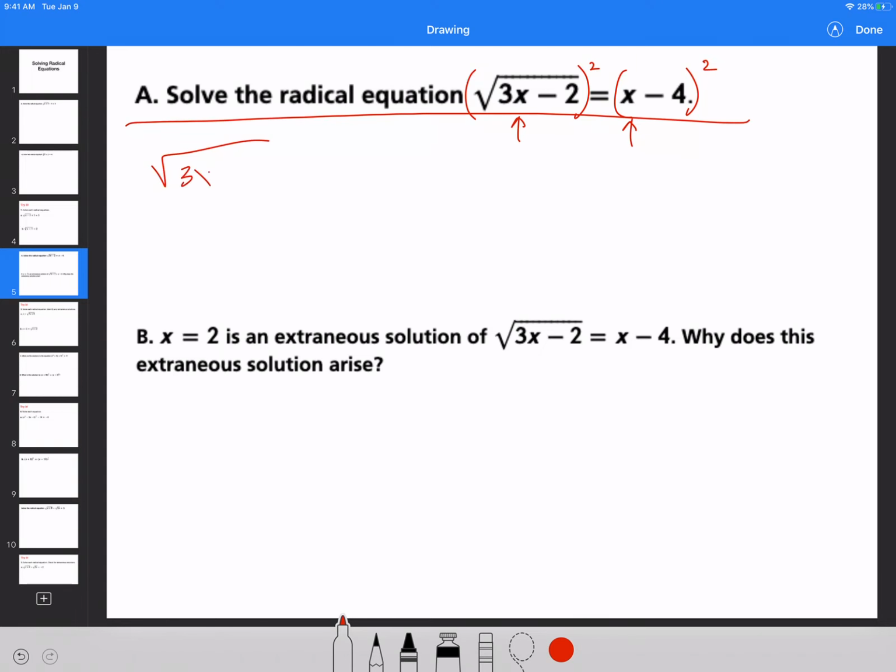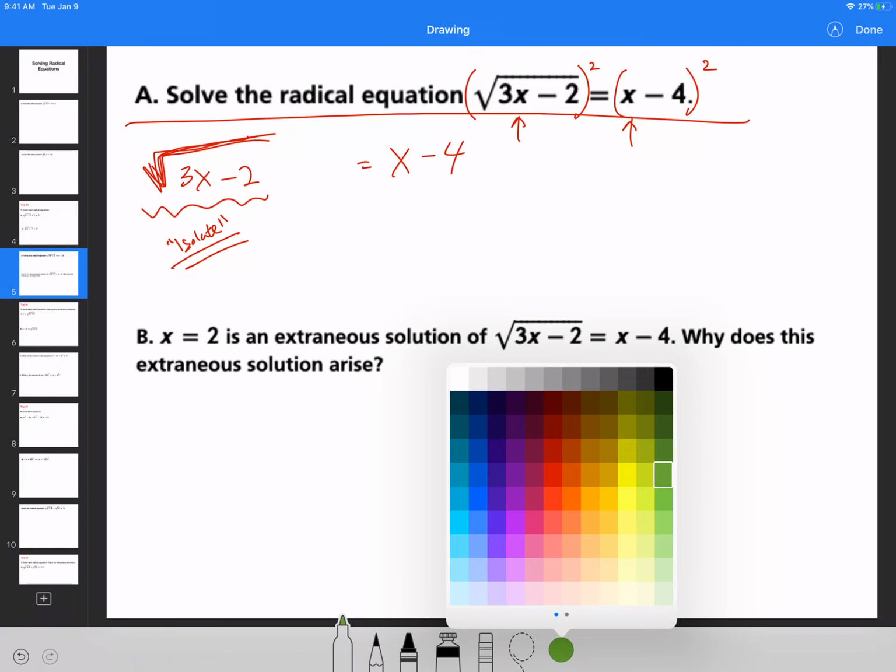Now imagine if 3x minus 2 had a minus 1 at the end that was not under the square root symbol. This minus 1 has to go, because we always want to isolate, that's the magic word here, the square root as much as possible and then work our way up. But luckily I don't have that situation, so I don't even have to worry about that. Okay, so I'm going to erase that. It's already isolated. So then your next step is to simply do what we have been doing.